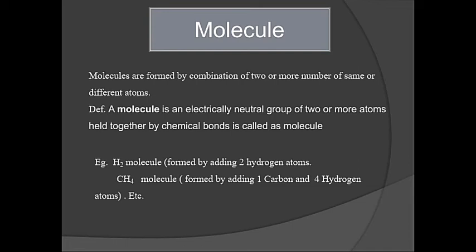So hydrogen is an example of a homoatomic molecule. The atoms are the same, hydrogen, hydrogen. While if you consider methane, CH4, it is an example of a heteroatomic molecule. Here carbon is one type of atom, hydrogen is another type of atom. So thus it is a heteroatomic molecule. H2O is also a heteroatomic molecule, ammonia is also a heteroatomic molecule, etc. In this case, one carbon combines with 4 hydrogen atoms to form the methane molecule.